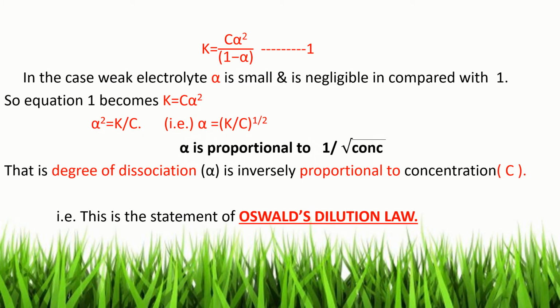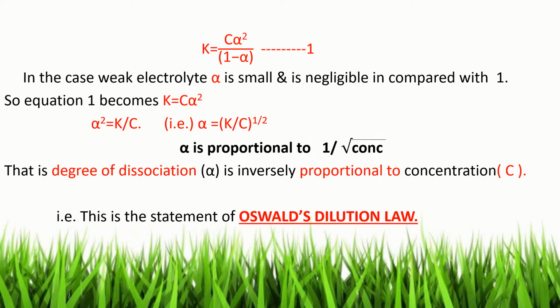Now K is equal to C alpha squared divided by 1 minus alpha. From this equation, the statement of Ostwald's dilution law can be derived. In the case of a weak electrolyte, alpha is small and negligible compared with 1. So the denominator 1 minus alpha becomes 1, by neglecting alpha, because alpha is very small. So the equation becomes K equals C alpha squared. Alpha squared is equal to K by C, and alpha is equal to (K by C) to the power 1 by 2.